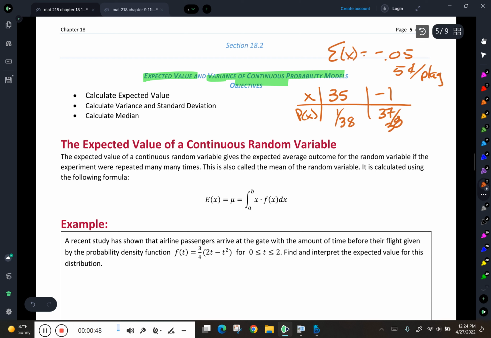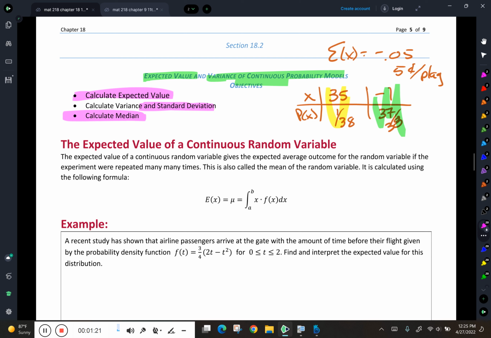And basically what that was saying was, in the long run, if you played this game again and again, every once in a while you'd win, but most of the time you'd lose, and it would average out to be about 5 cents per play that you would lose. Well, we're going to do the same thing. We're going to calculate expected values, but for these continuous probability models. We're also going to talk about finding the standard deviation and maybe even calculating the median for a probability model.